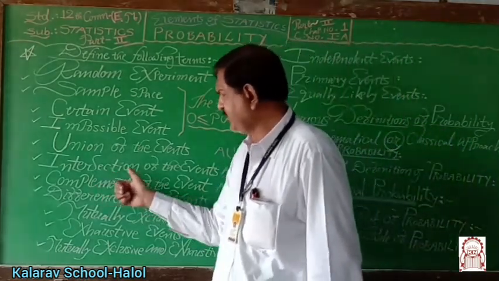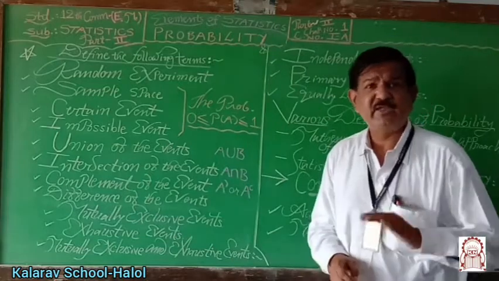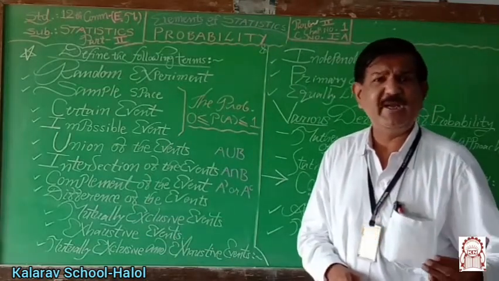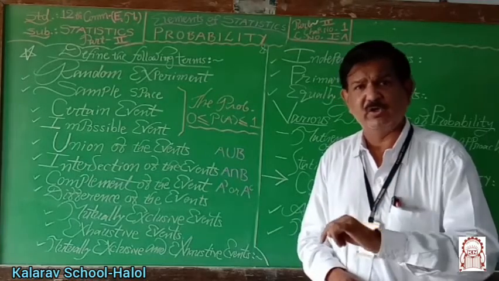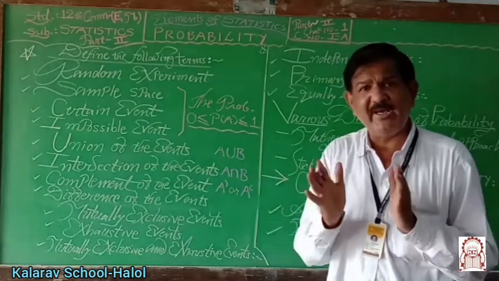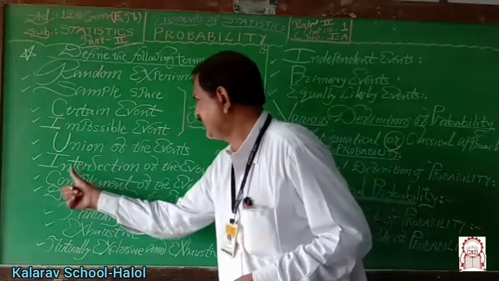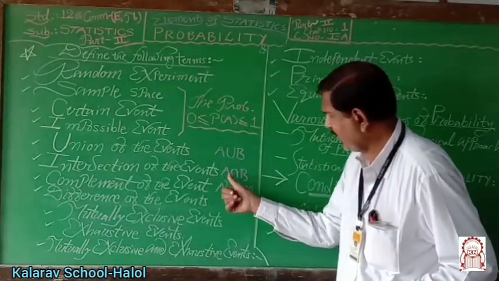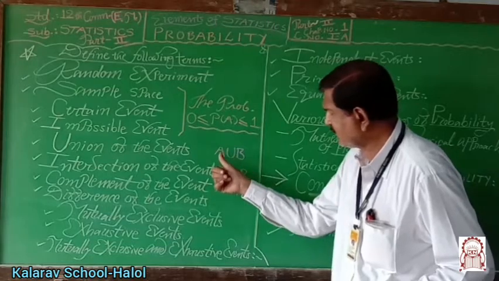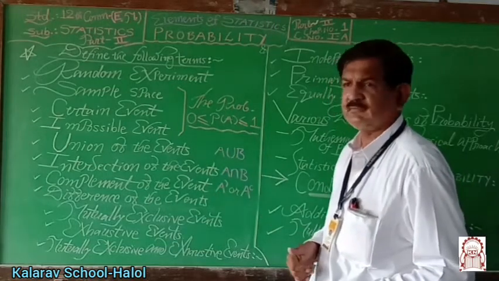Intersection of the events: the elements which are in A and B both, meaning common elements, it is known as intersection of the events, denoted by A intersection B. This is A intersection B. This is A union B.